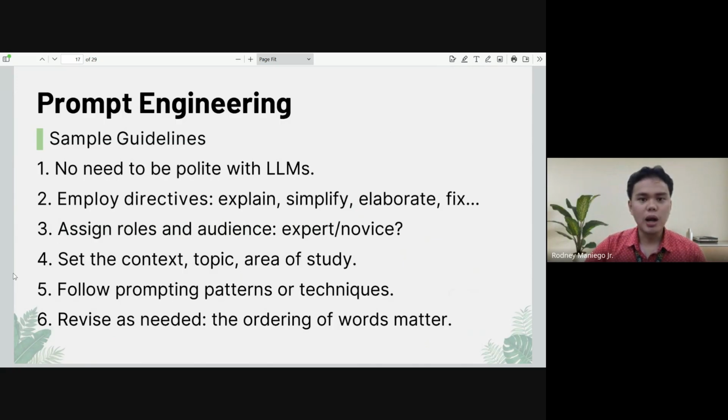You can search blogs to help you improve these prompting patterns, and additionally, try to improve your instructions, revise them as needed, and adjust the ordering of the words, because the logic and the context really impact how these AI-based tools generate the results for you.